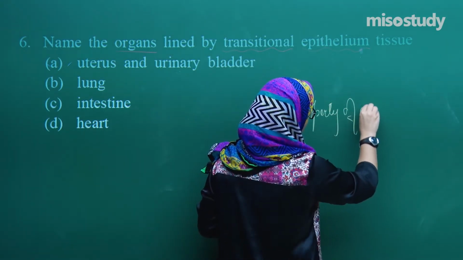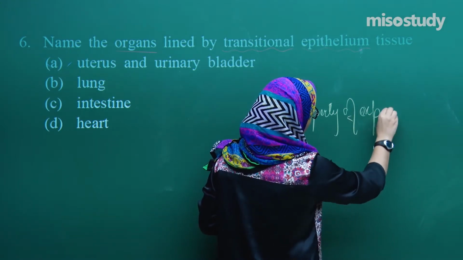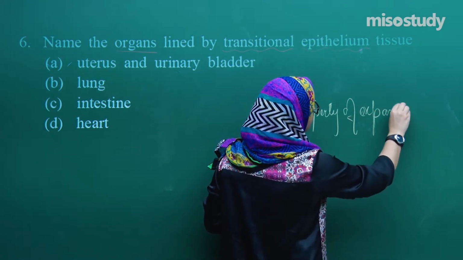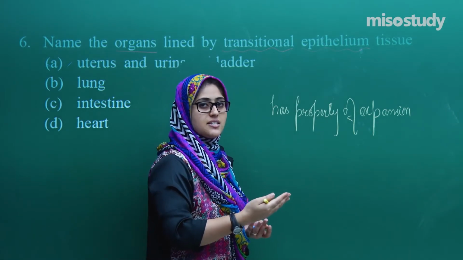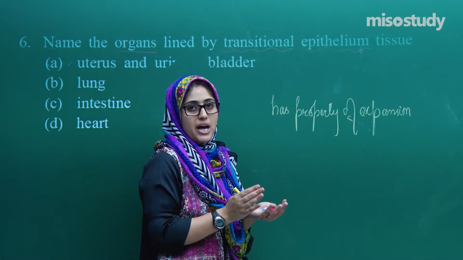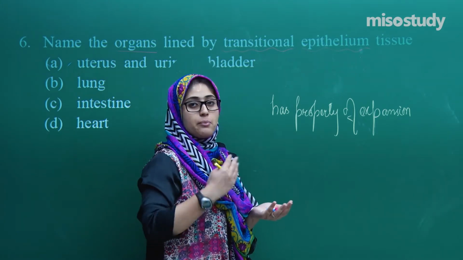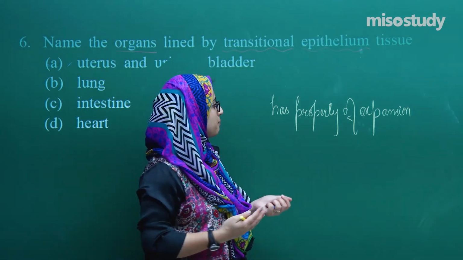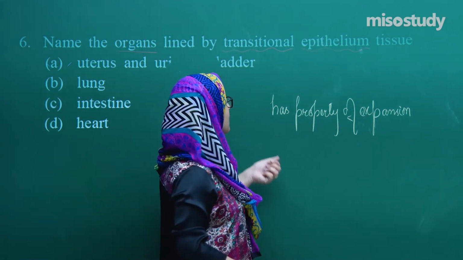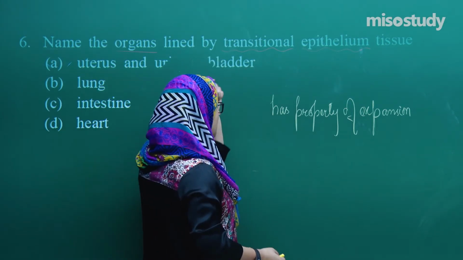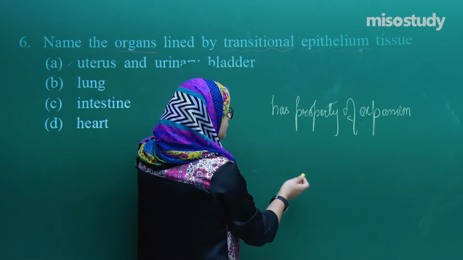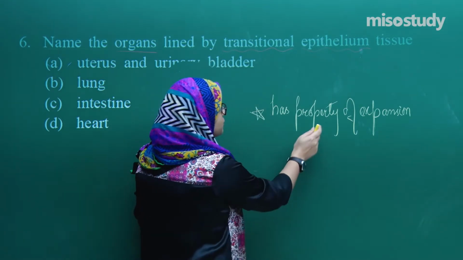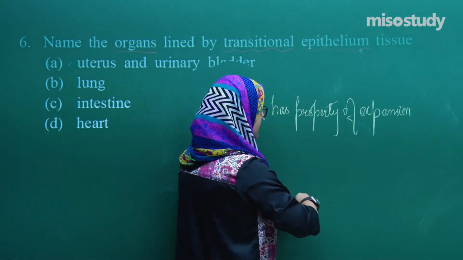Transition means change from one state to another state, but for a temporary time, not for permanent purposes. So this transitional epithelium has the property of expansion. What is the property? Expansion.